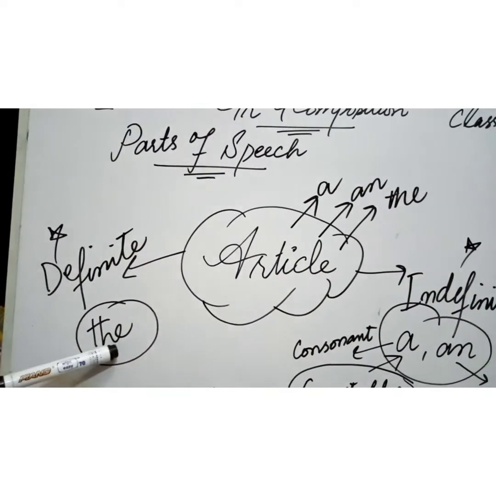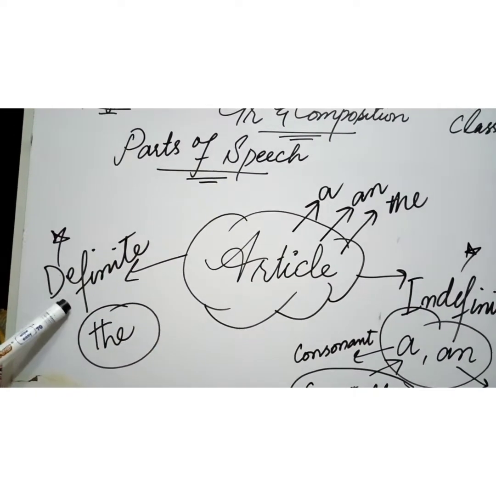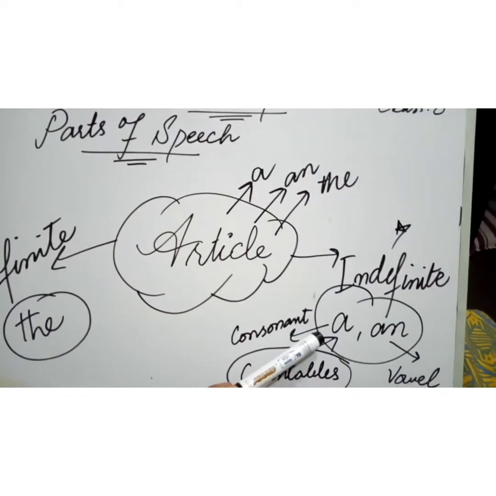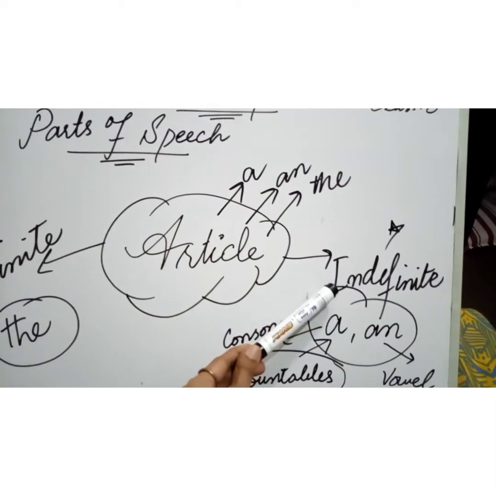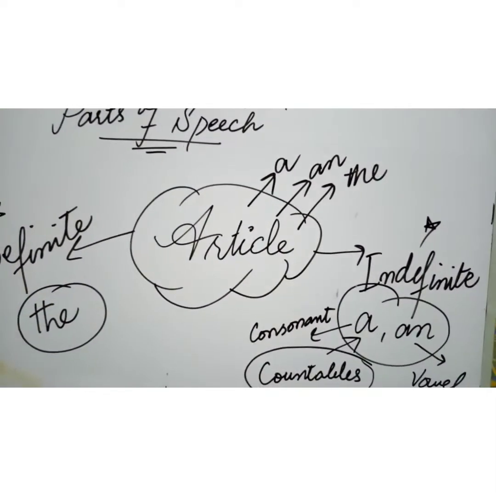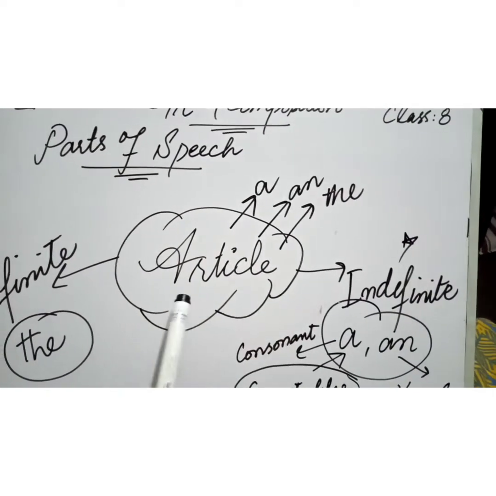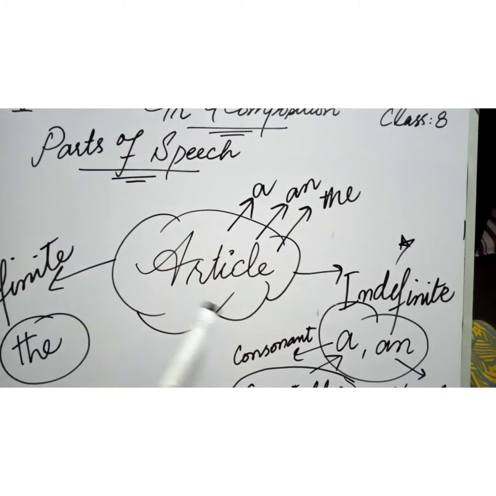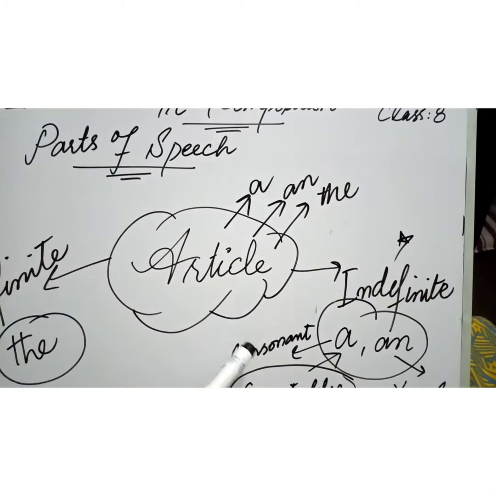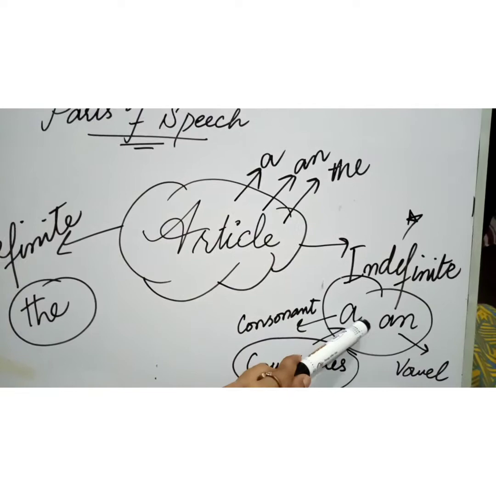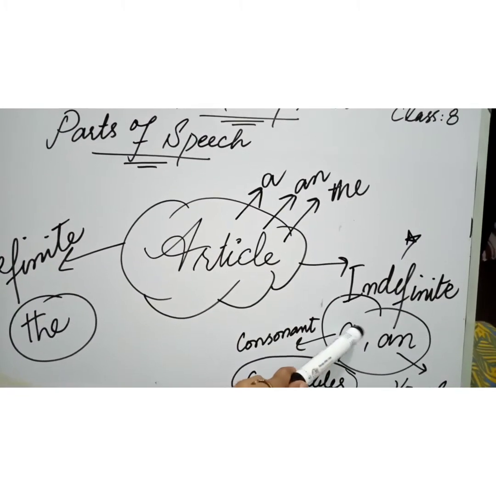The falls in the category of definite article, and a and an fall in the category of indefinite articles. Actually, a and an are two indefinite articles, and "a" is used before a word beginning with a consonant sound, and "an" is used before a word beginning with a vowel sound.